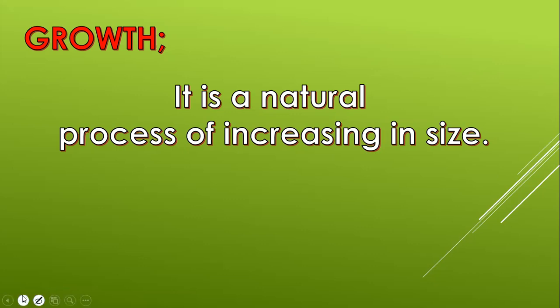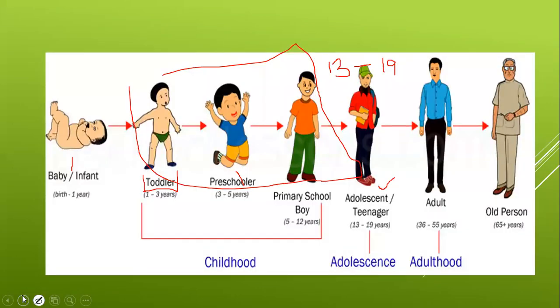in the next picture, you see this is the cycle of growth. This is the process of growth among human beings. So look at the first one. This is a baby or an infant. Look at pictures number 2, 3, and 4. This lifetime is called childhood.